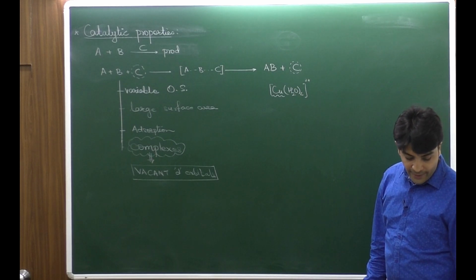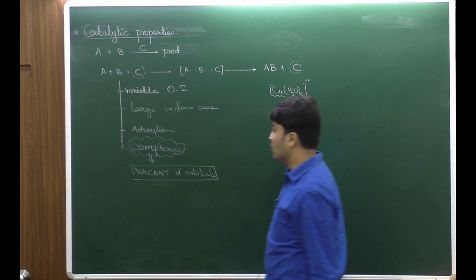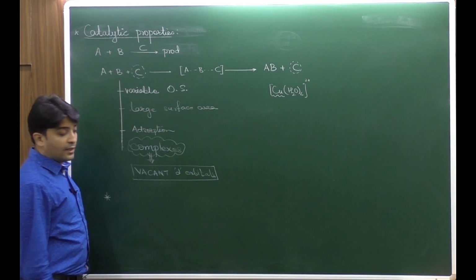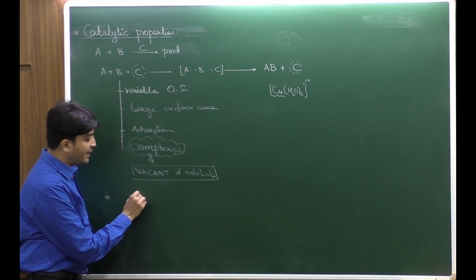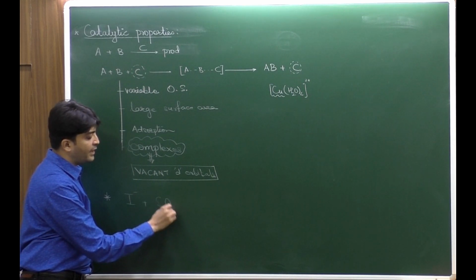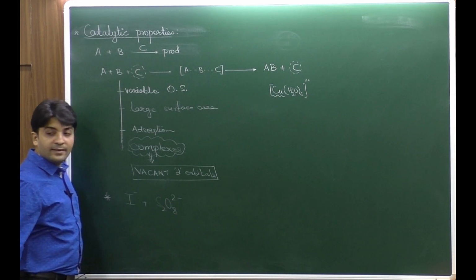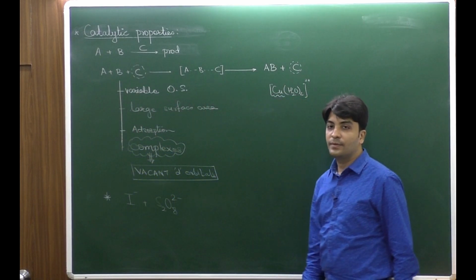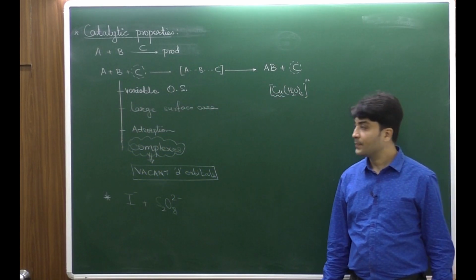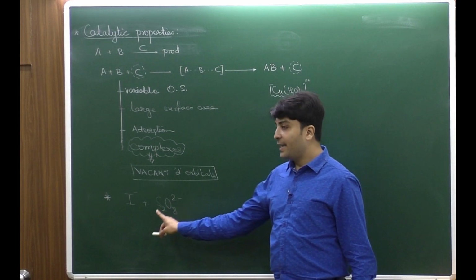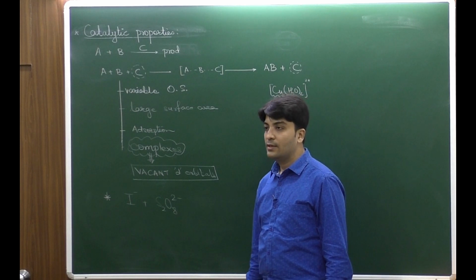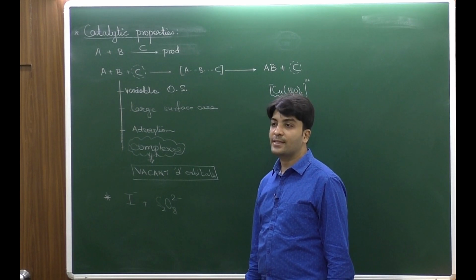ठीक है? एक example दिया हुआ है of a reaction जहाँ पर catalytic property could be justified or explained. The reaction is between I minus plus S2O8 2 minus. I minus is iodide. What is the S2O8 2 minus anion called? If you just add H plus to it, the formula of this compound would be H2S2O8. What's that?